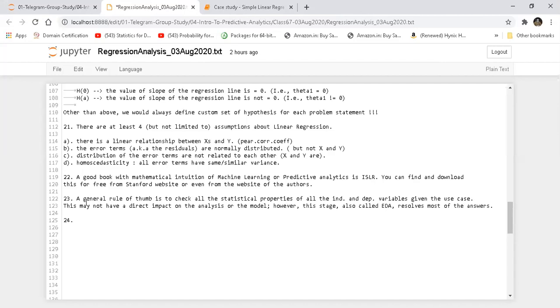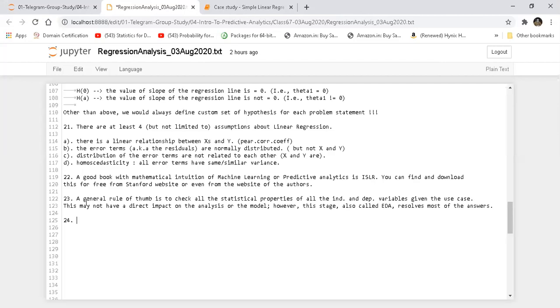But is that really required? We have already found out the thing, right? But we just don't know how to do inference out of it. Had the question been just to find out what is the best advertisement media or what is the best advertisement channel I should invest in, we have solved the problem already. Only by EDA have I solved the problem, but you won't be able to do any inference from here.